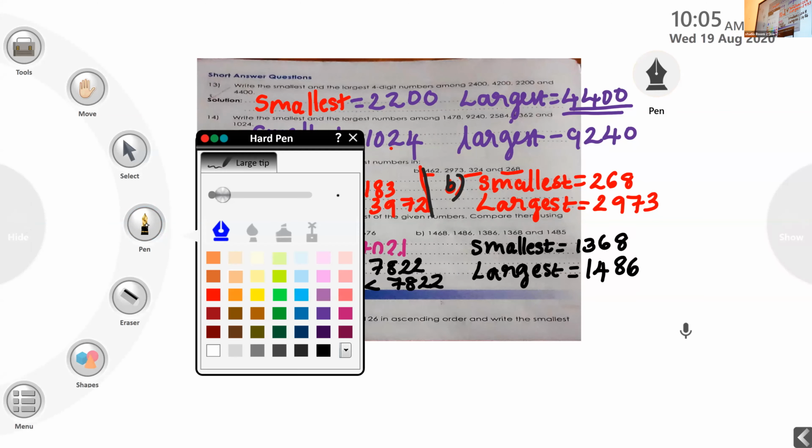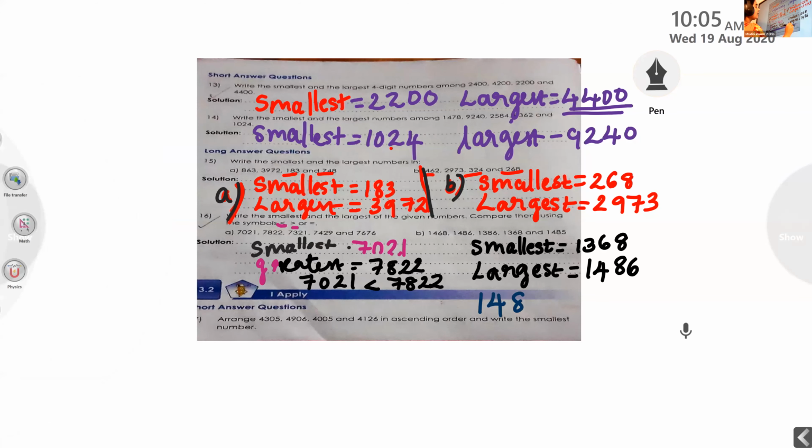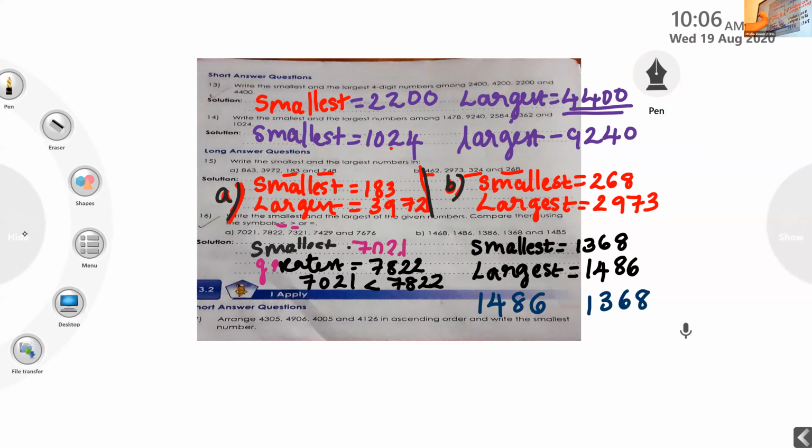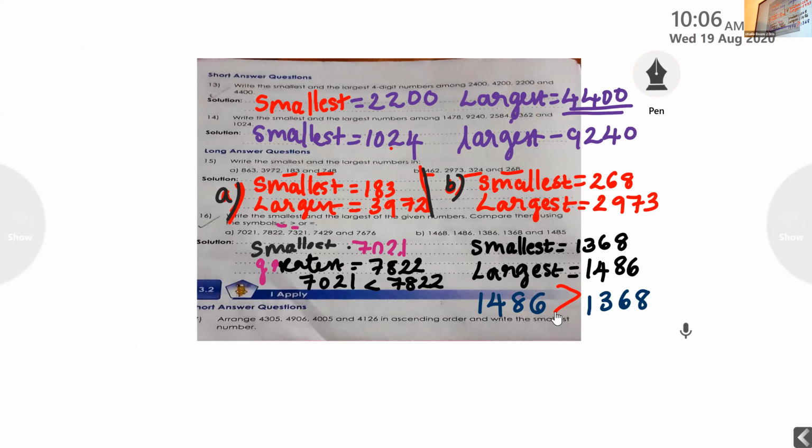Then this also you have to compare using the less than or greater than symbol. If you want, you can use the less than symbol. Otherwise, you can use the greater than symbol. Okay. So all of you compare. For me, I am using the greater than symbol. If you are using the open mouth, you should write the greater number first, like this. Okay, thank you, Aditya. Correct it is.